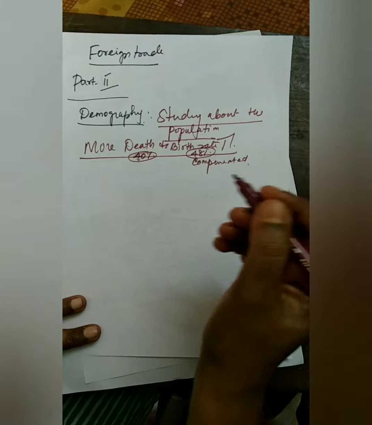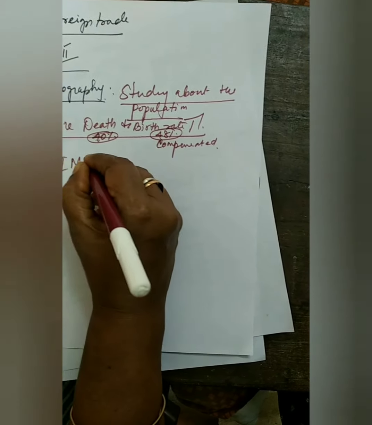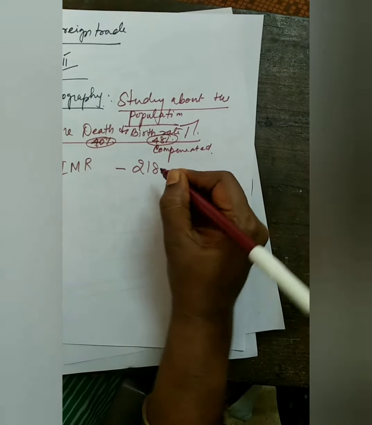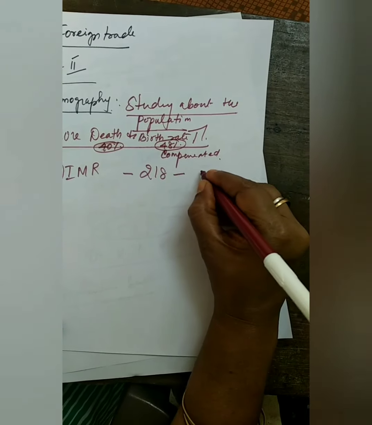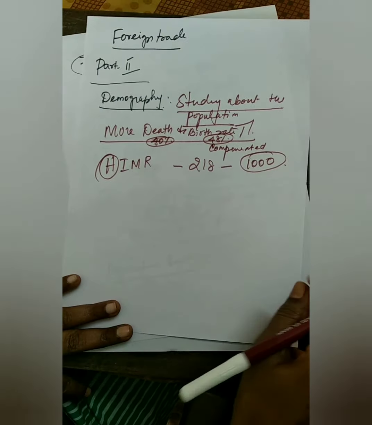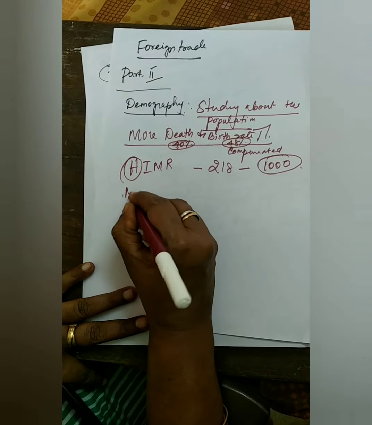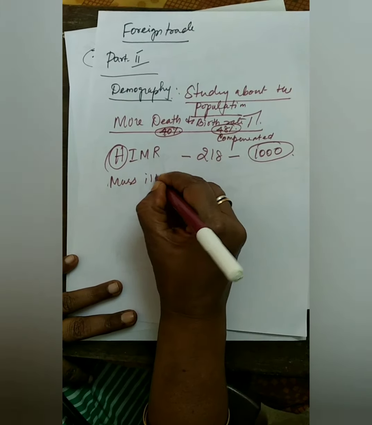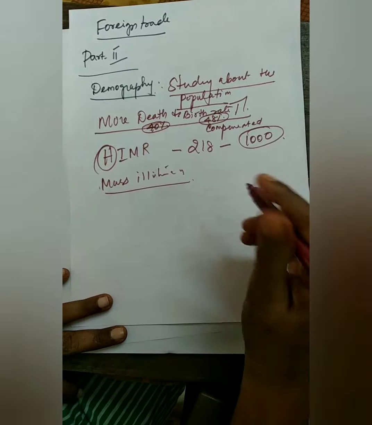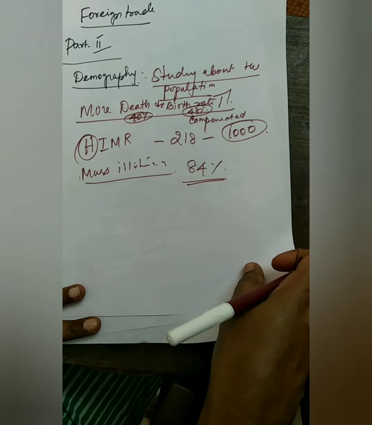Next one is the high infant mortality rate. Infant mortality rate was very high. So 218 babies died from every 1,000 babies. So that was there in the Britishers' time. The third one is the mass illiteracy that was there. So what is the mass illiteracy? 84% of the people were illiterate in India.